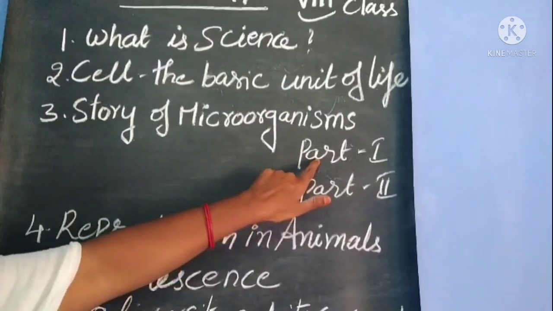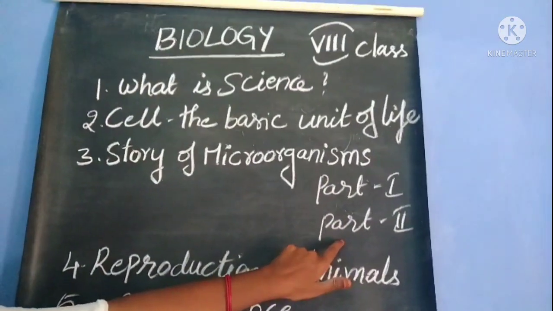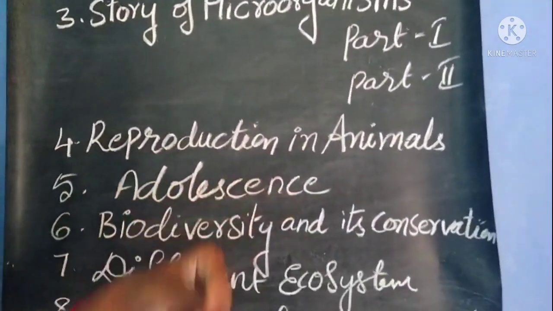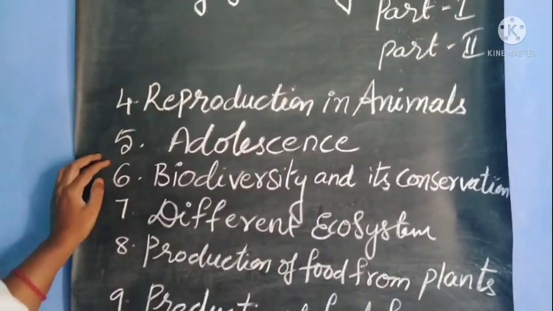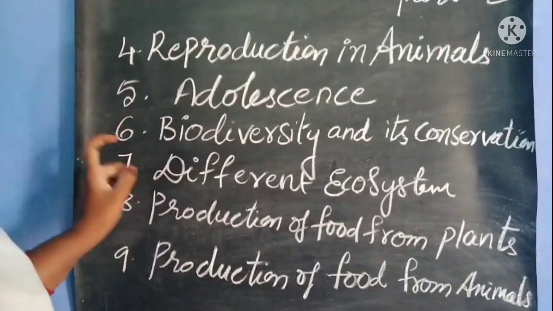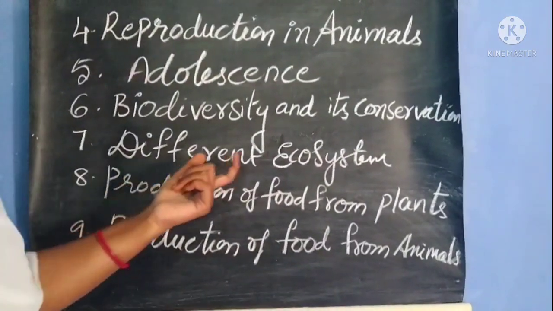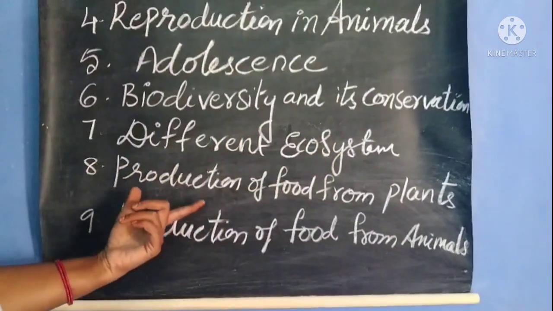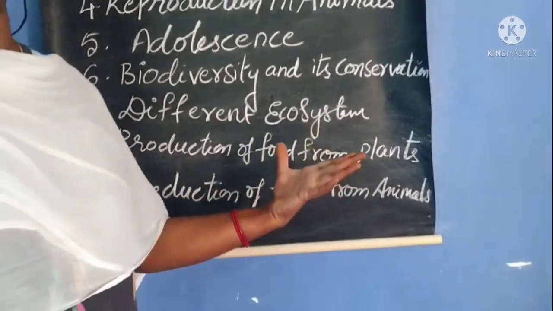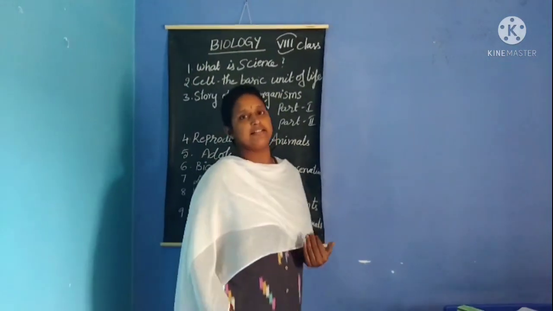We have part 1 in which we are going to study about what are microorganisms, and part 2 we are going to study about useful microorganisms and harmful microorganisms. And next we have reproduction in animals, the 4th lesson. 5th lesson, adolescence. This is very important lesson at this age for us. And coming to the 6th lesson, we have biodiversity and its conservation. 7th one, different ecosystem. 8th lesson, production of food from plants. And 9th one, production of food from animals. So these are the topics we are going to study in 8th class biology textbook.